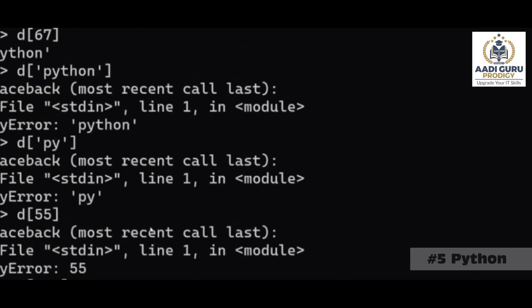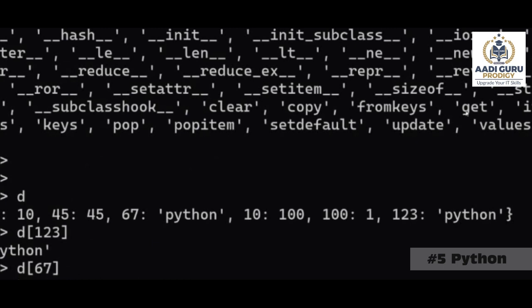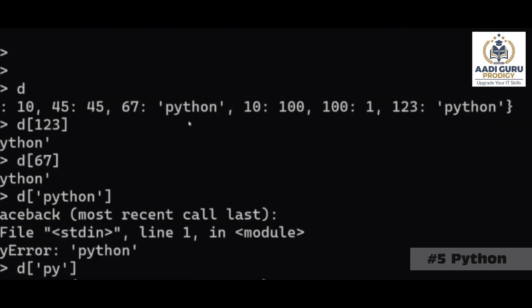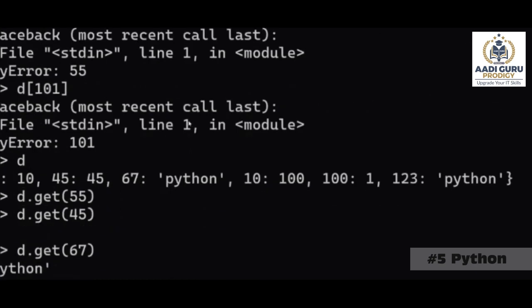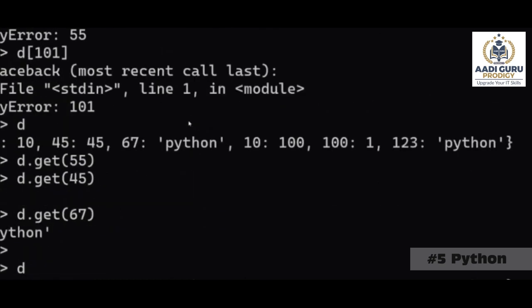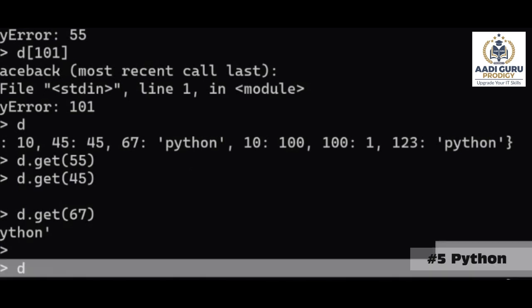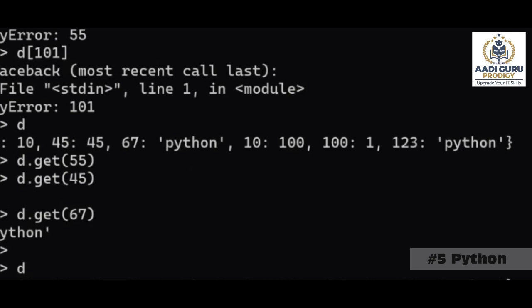Yes, sir. So that is about the get function. Now the next function is popitem. So popitem, d.popitem. What it will do is, inside this dictionary, whatever item is there at the last, that item will be removed.